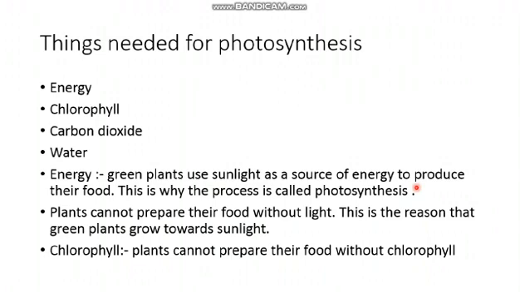Plants cannot prepare the food without light. This is the reason the green plants grow towards the sunlight. Chlorophyll: plants cannot prepare the food without the chlorophyll. And carbon dioxide.